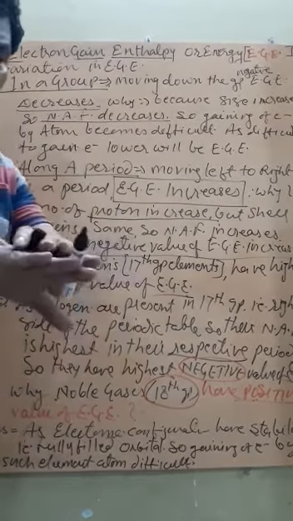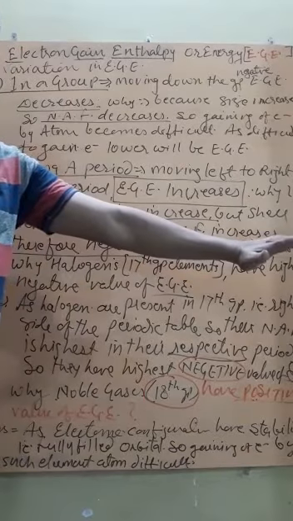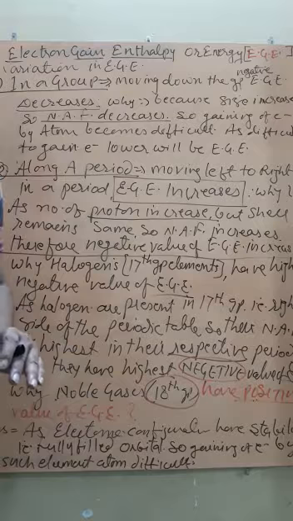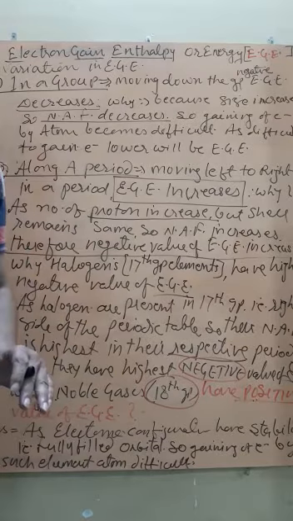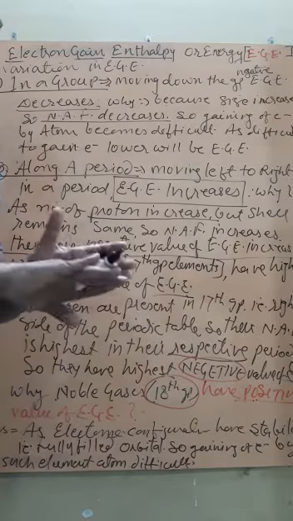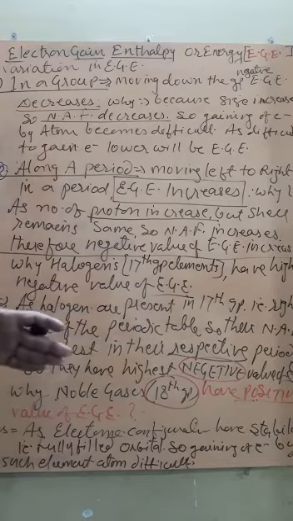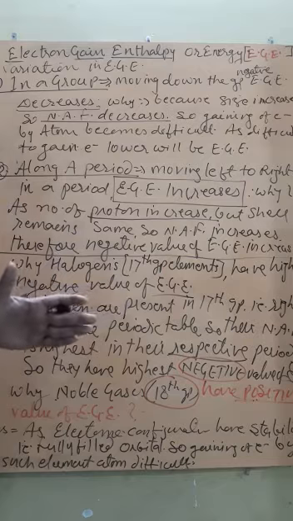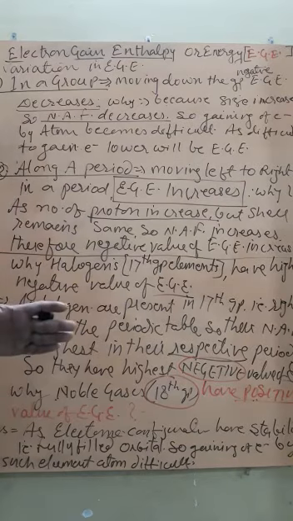Along a period means on moving from left to right. Remember, in a period, the number of shells does not increase. Like in the second period, all the elements belonging to the second period will have the same number of shells. Similarly, if the elements belong to the third period, then again they all have the same number of shells. But what increases? Protons increase, and the protons cause an increase in nuclear attraction force.